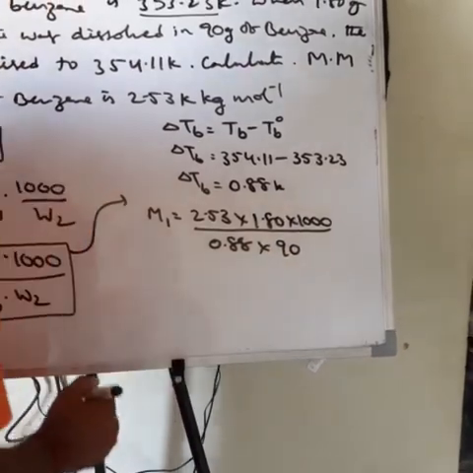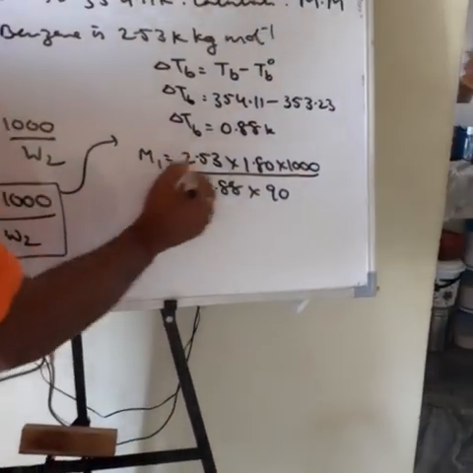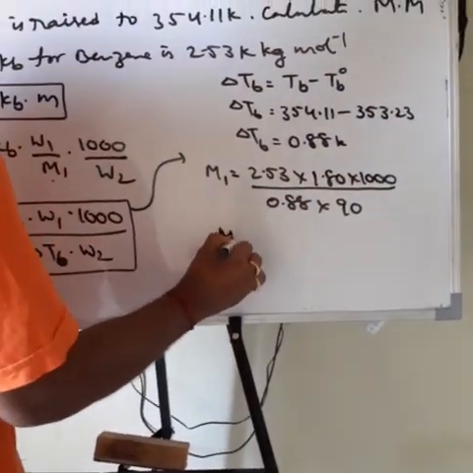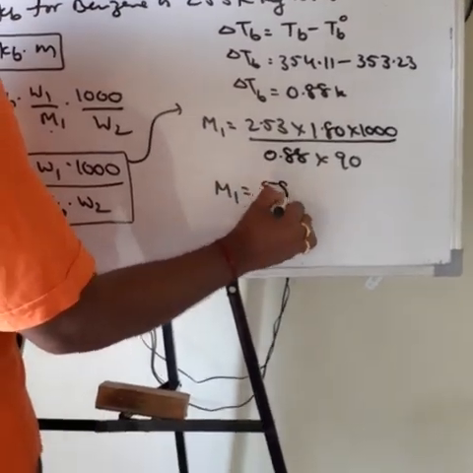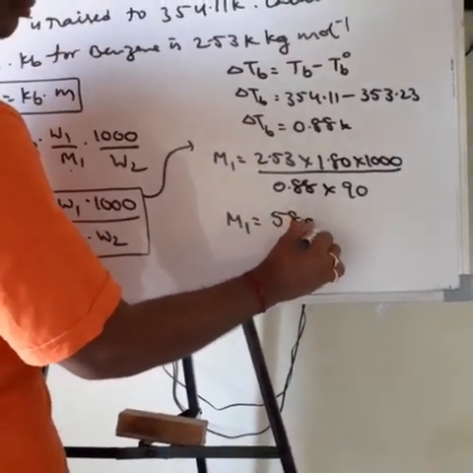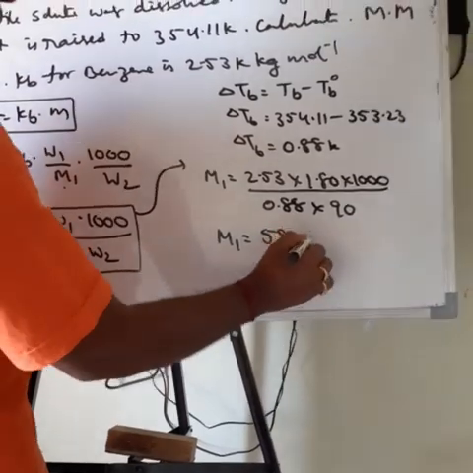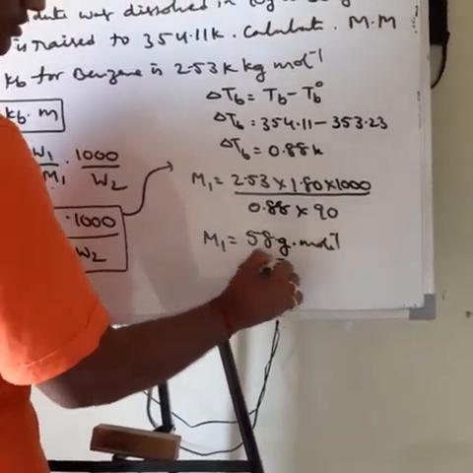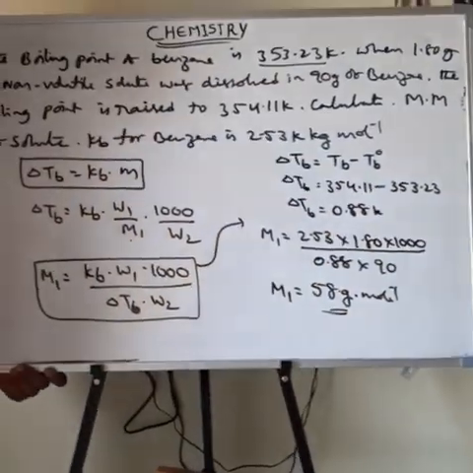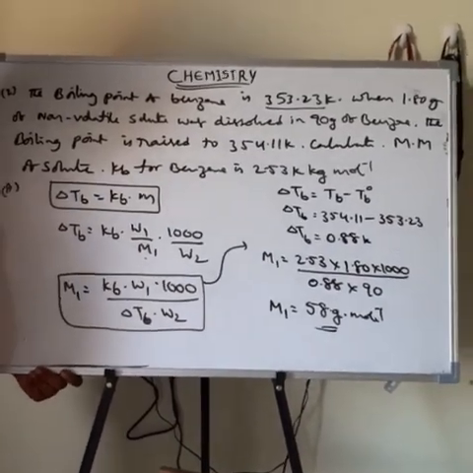Then we calculate and obtain M1 equal to 58 gram per mole. So this is the molecular mass of the non-volatile solute.